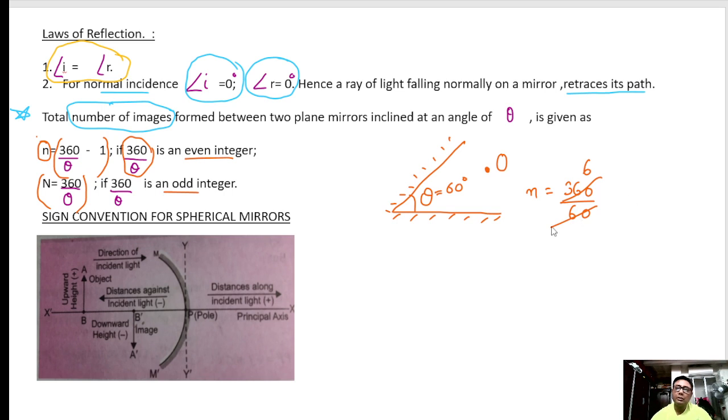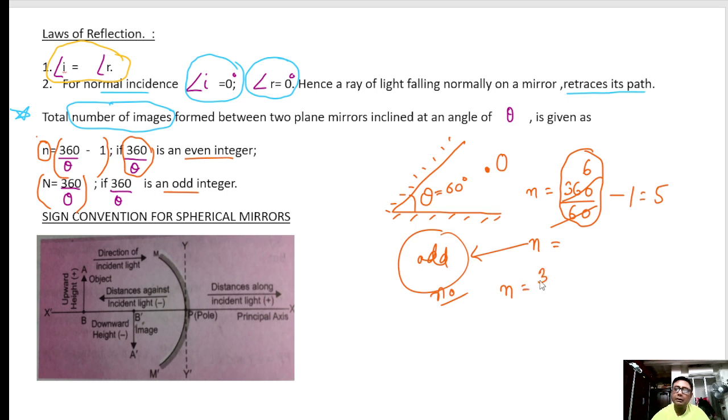We should have n as an odd number of images, so then we will take minus 1. Please remember, n should always be an odd number. So if the angle is 60 degree, 360 by theta is coming 6, which is even. So we have to do minus 1. That means 5 images.